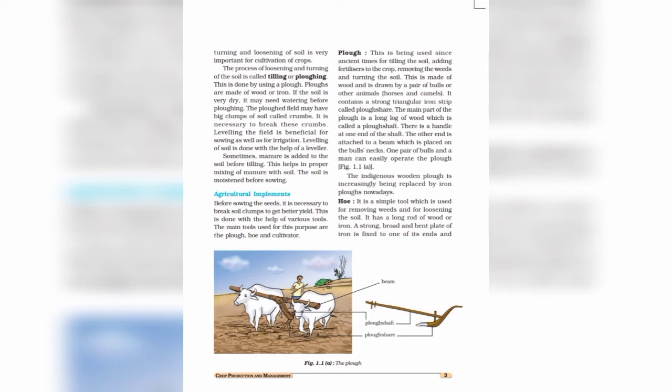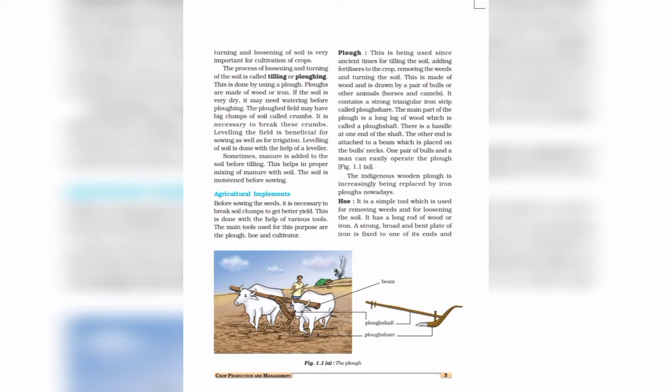So what is plow? It is used for tilling and we can say scraping of soil, weeding, manuring, etc. It consists of a strong triangular iron strip called plowshare, as you can see in this figure also. There is a long rod of wood called plow shaft, and the other end is attached to a beam which is put on the bull's neck, and the plowshare is curved to turn the soil after cutting.